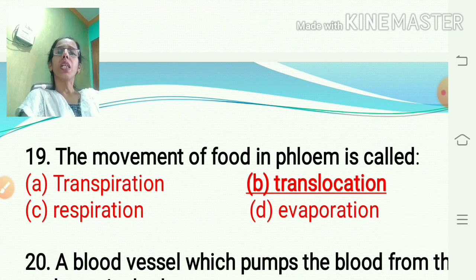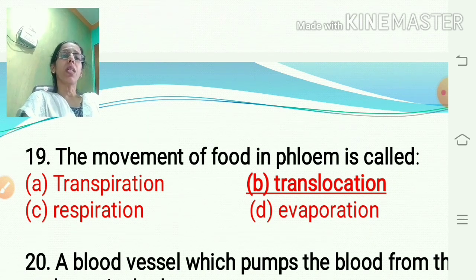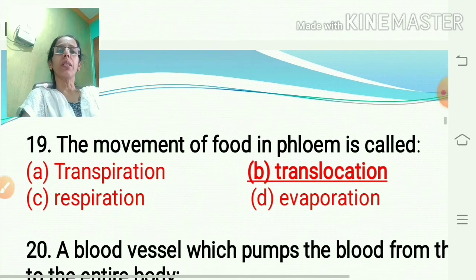Transpiration means removal of extra water from the body, respiration means breathing, and evaporation means extra water getting evaporated from the surface. Thus, translocation is the movement of food in phloem from one part of the body towards another part.